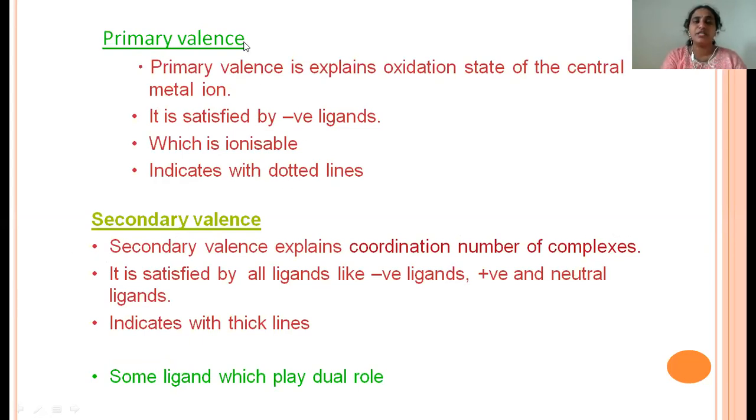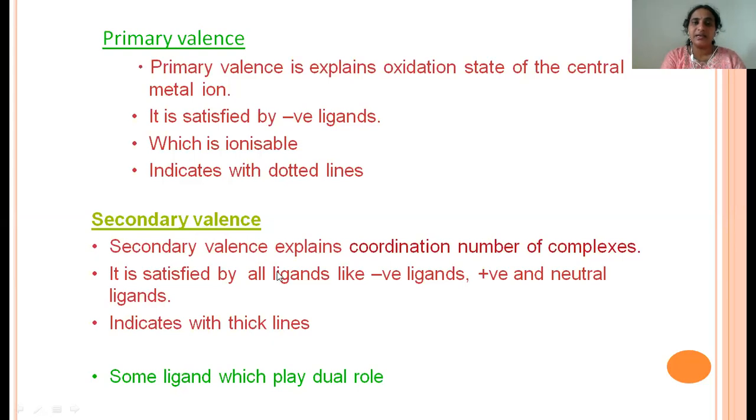What is primary valency? Primary valency represents the oxidation number of the metal ion, is satisfied with negative ligands, is ionizable, and is represented with dotted lines. Then what is secondary valency? Secondary valency explains the coordination number of the complex, and is satisfied by all types of ligands, like negative ligands, positive ligands, and neutral ligands. And secondary valency is indicated with a thick line.